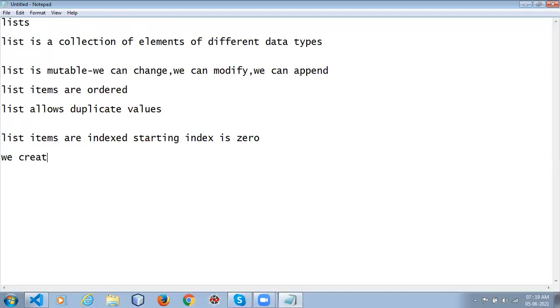We create a list using square brackets. Clear? Okay.